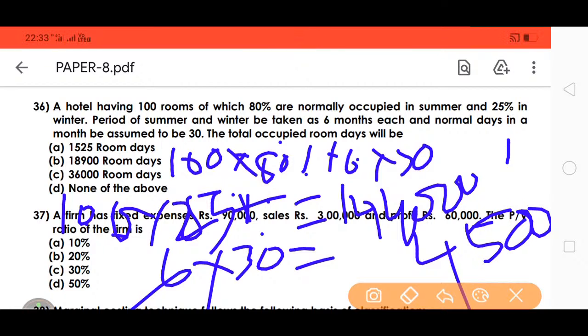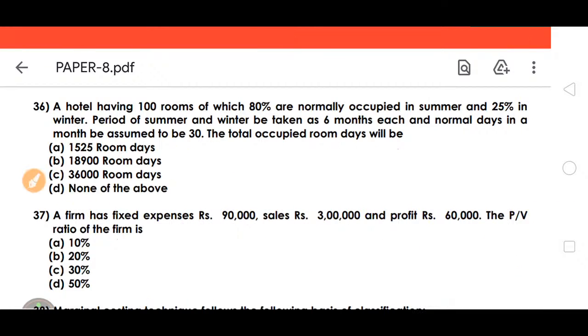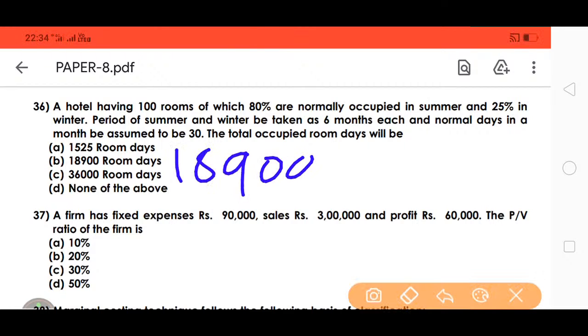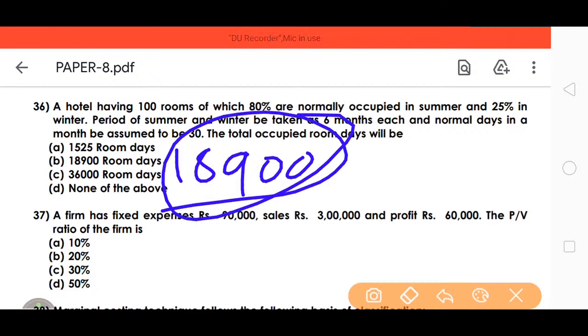So 100, 10 added. So 100 into 80% into 6 into 30. So 1,400 plus 4,500. So we calculate here. So finally we got 18,900 is the rooms, total rooms occupied in that hotel of that season.